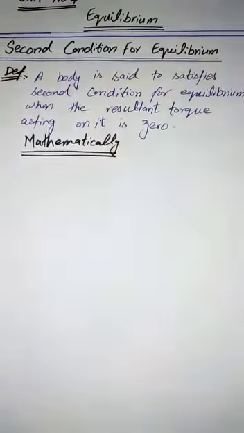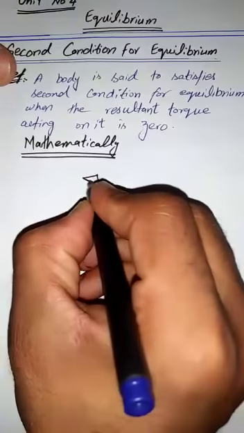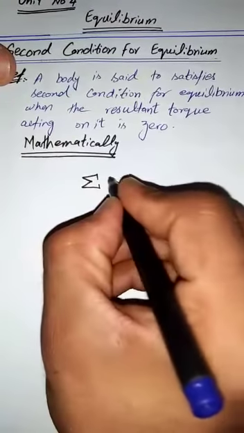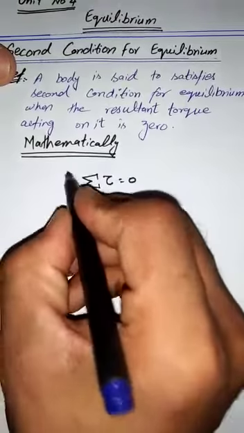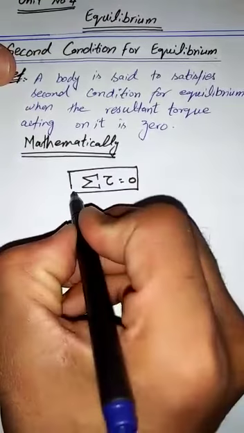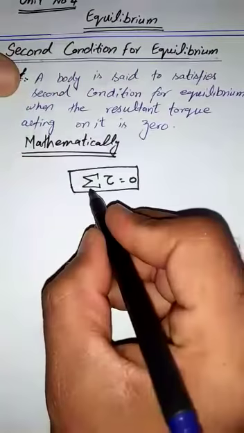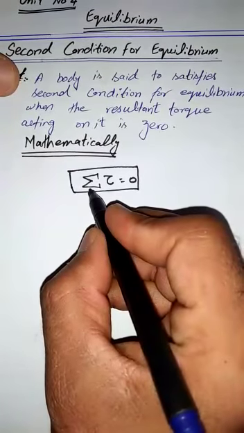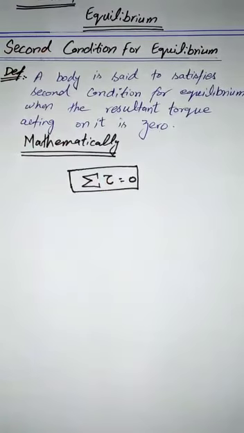Mathematically, the formula will be summation of torque is equal to 0, and that is the second condition of equilibrium. And we know that this symbol belongs to the Greek letters and it is known as summation. And this is our second equation of equilibrium.